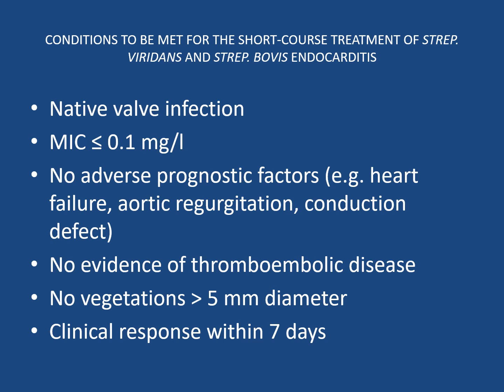If there are no adverse prognostic factors, for example, heart failure, aortic regurgitation, or conduction defects, we can give a short course of treatment. If there is no evidence of thromboembolism, again we can have a short course. And if there are no vegetations of more than 5 mm diameter, that is, less than 5 mm diameter, we again can have a short course of treatment. And if we get a response within 7 days of treatment, we can again give a short course of treatment for Streptococcus viridans and bovis endocarditis.